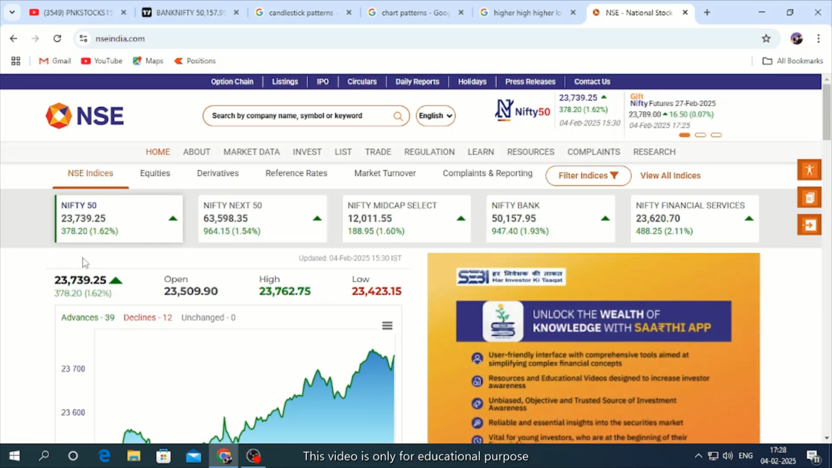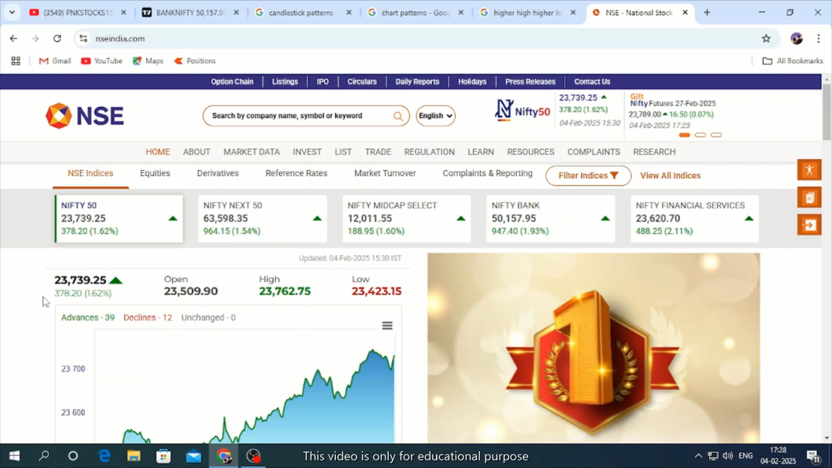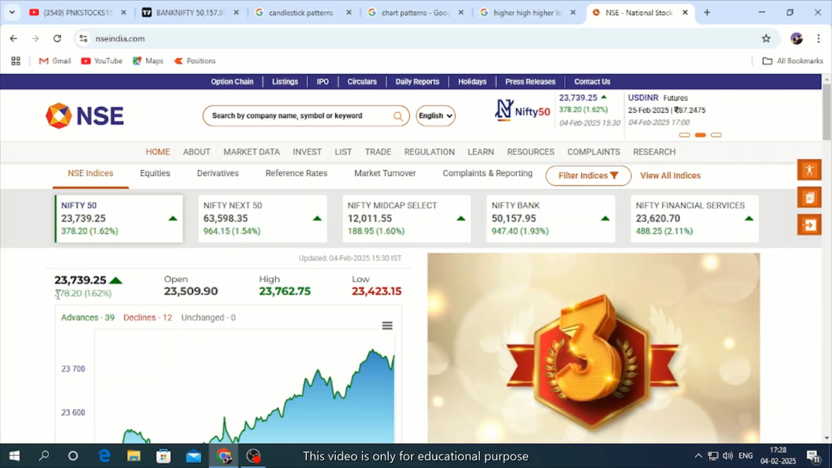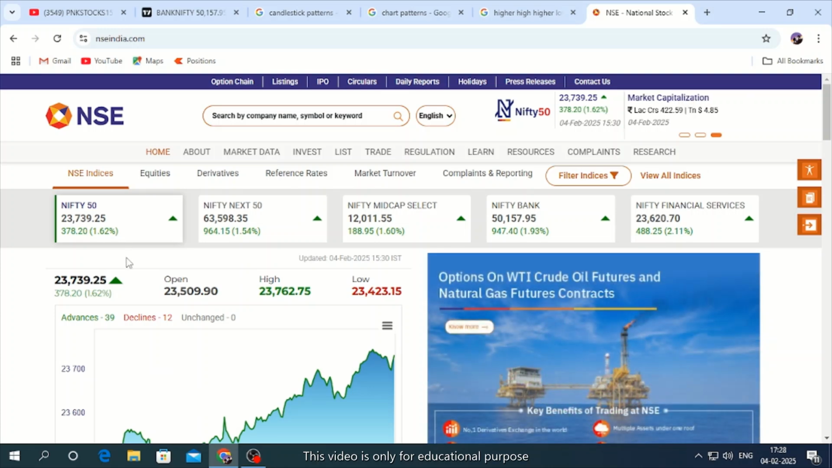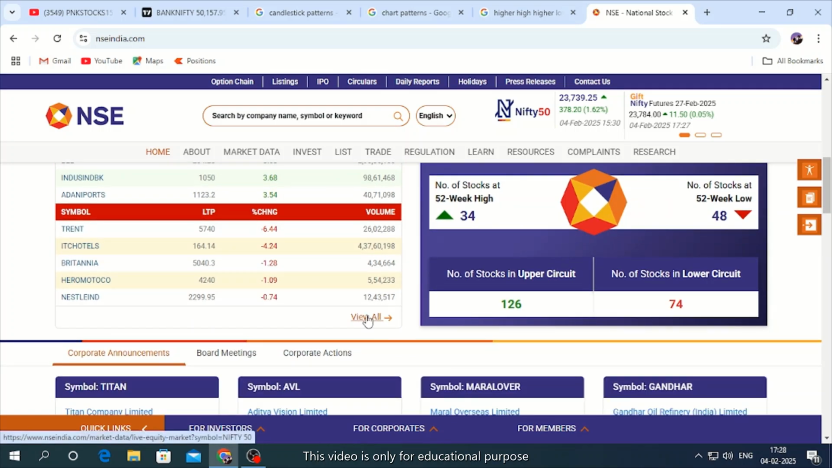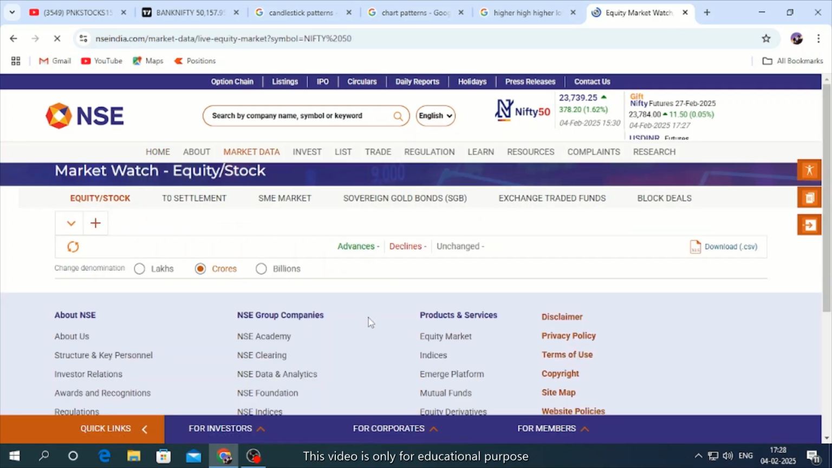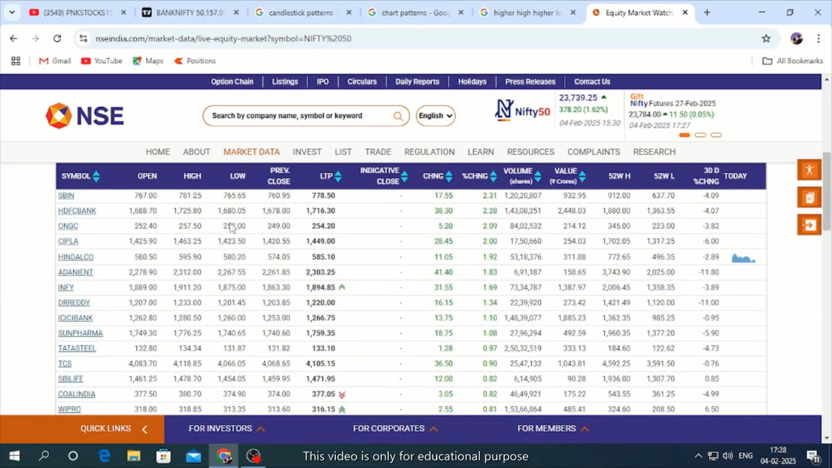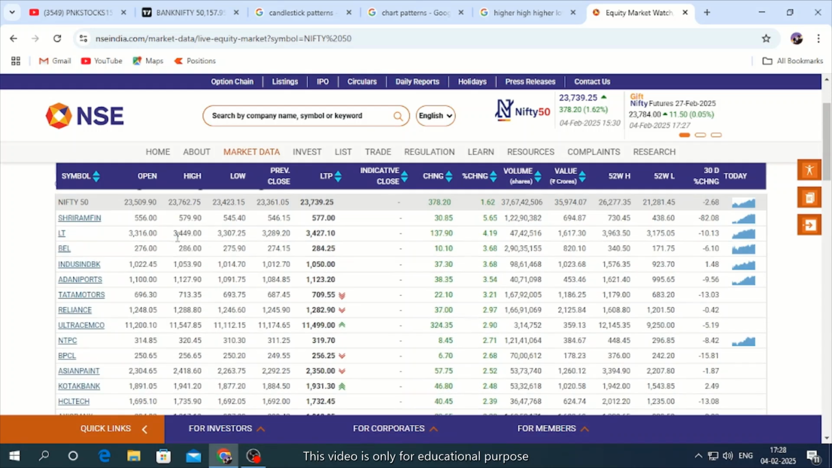If Nifty is 50 plus on the positive side, see today it is 378 points positive, so work only on positive stocks, these 5 stocks. If you want more stocks, if you click this one, you'll get the top 10 stocks also, right?